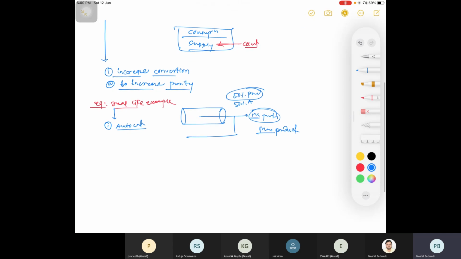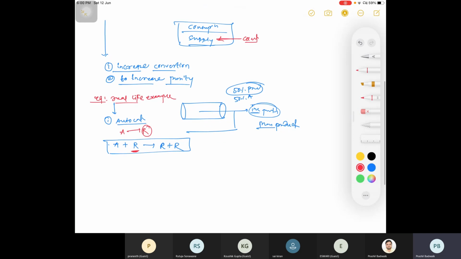What happens in an autocatalytic reaction? You have A plus product, right? R is your product. You are getting R plus R. This is your kinetics for an autocatalytic reaction. A gives R. Initially, what happens? You want the product to be there at the initial stage, right? So the product must be there at the start to have a high rate.